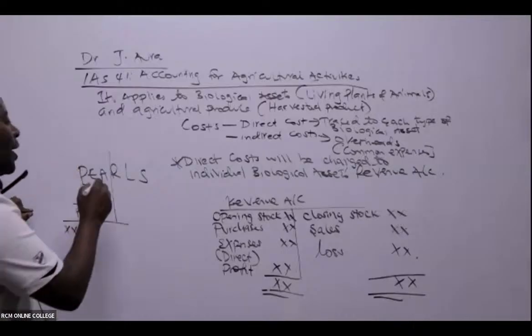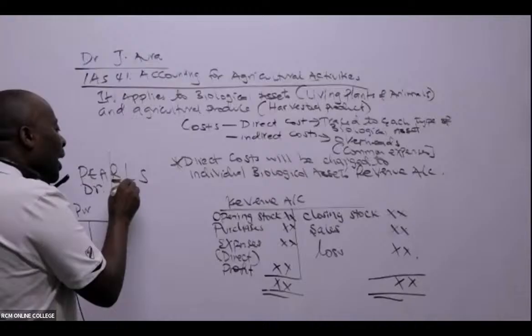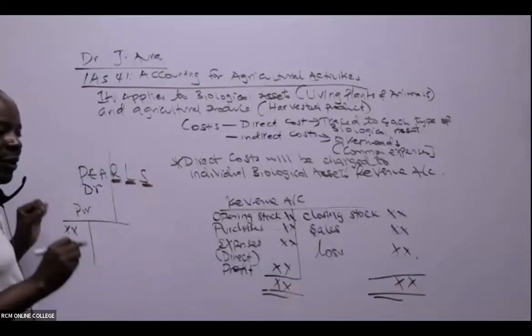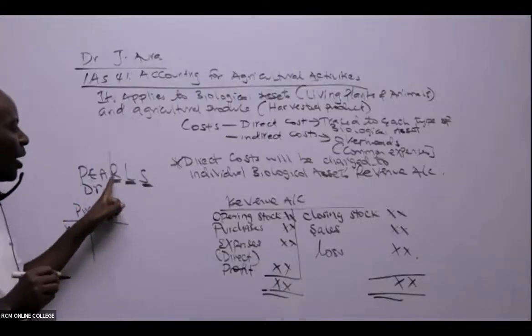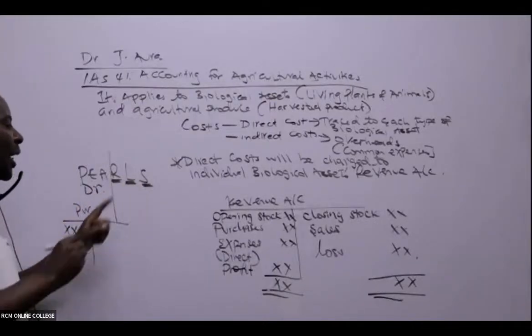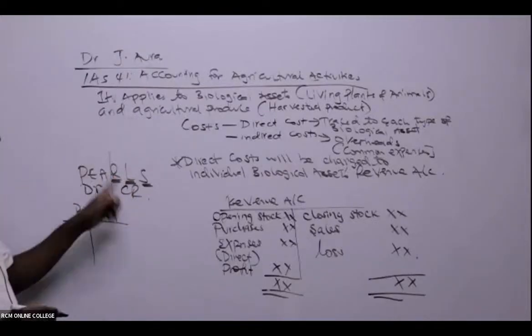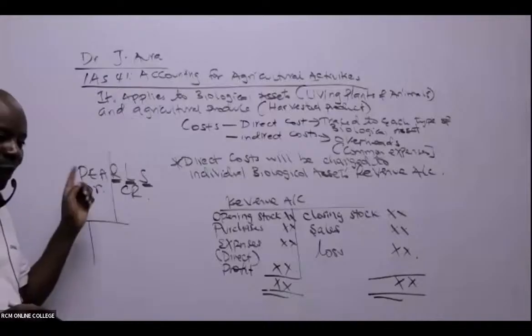And then we have here revenue, liabilities, and share capital. Please write this. Revenue, liabilities, and share capital. What do we do? We credit. Revenue, liabilities, and share capital, we credit.